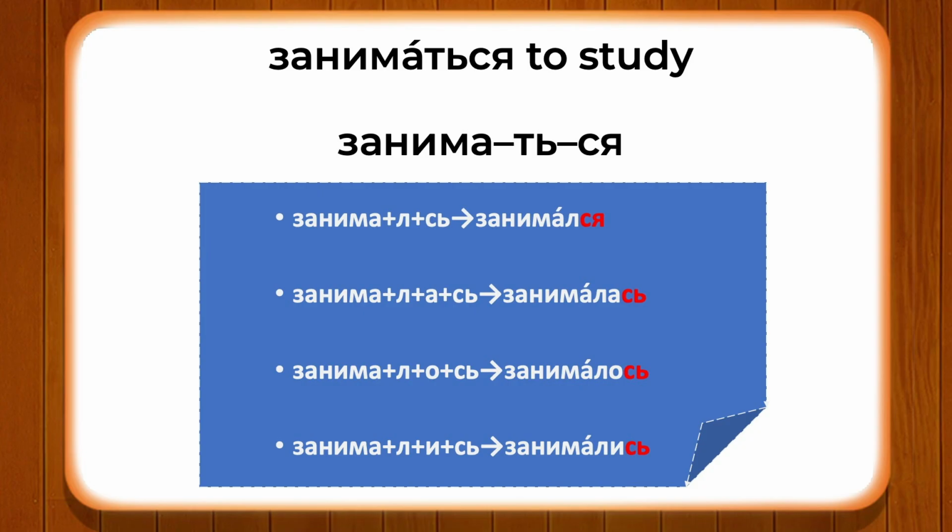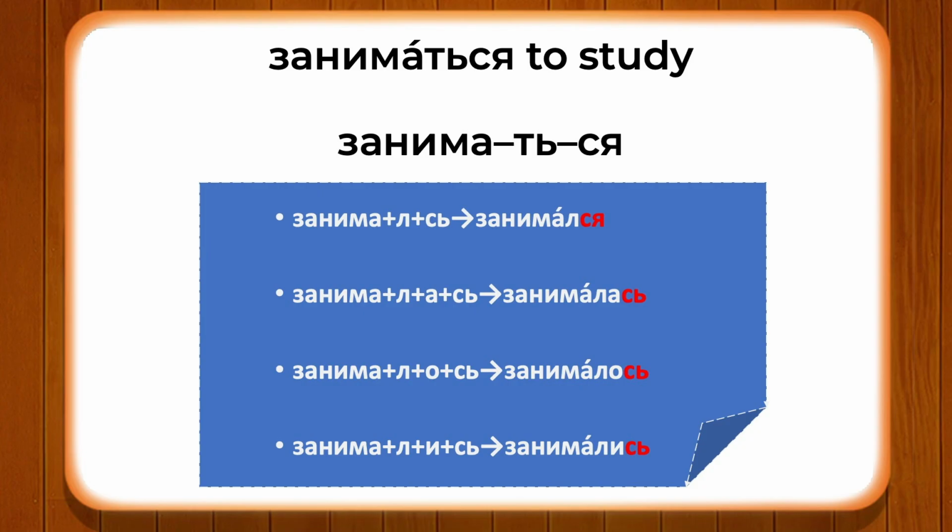Remember, for masculine form the particle ся will remain same, there will be no change. For feminine, neuter and plural form, ся will change into сь. So я will be replaced by the soft sign.